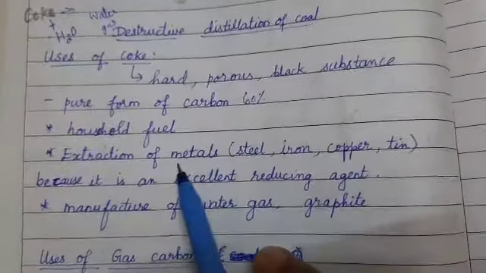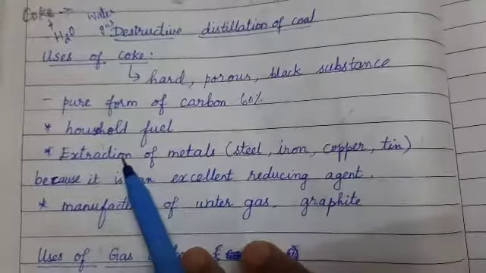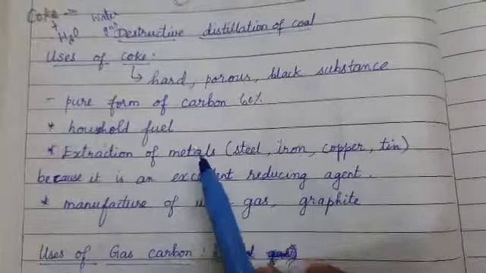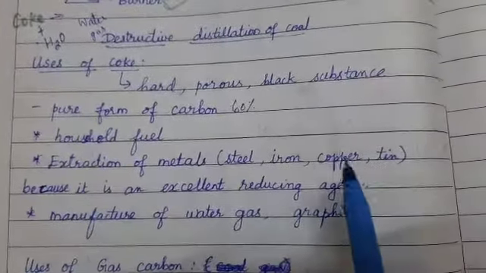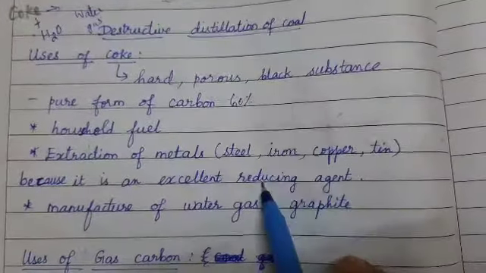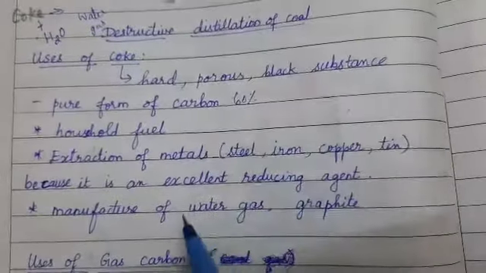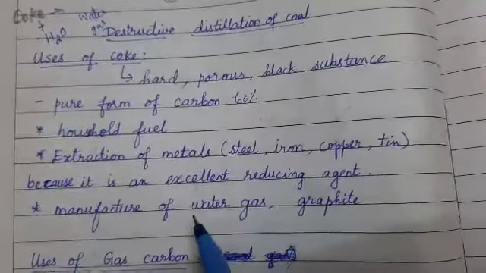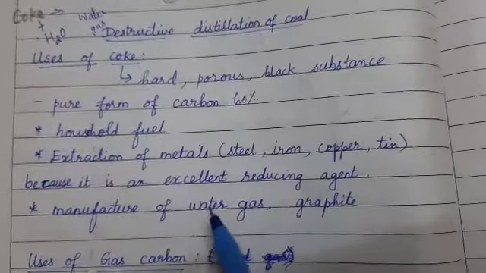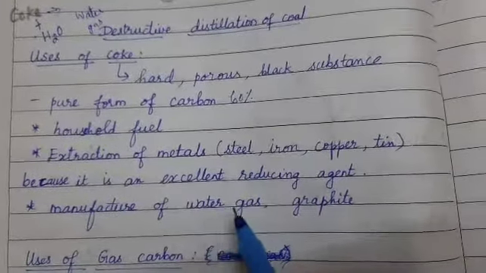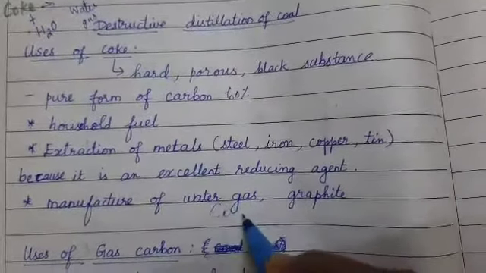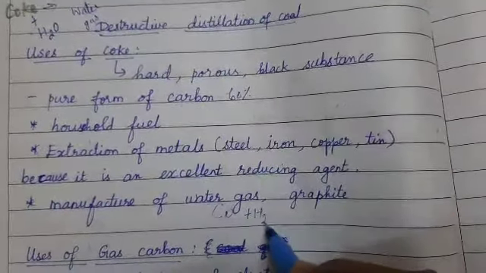We always obtain metals by extraction, a process called mining. Since coke is a reducing agent, it has the capacity to separate the metal from its ore. So it is used in steel producing industries. It is also used for manufacturing water gas. Water gas is nothing but carbon monoxide plus hydrogen.